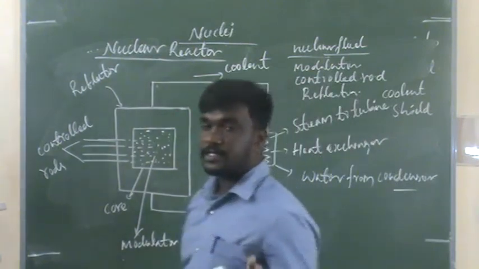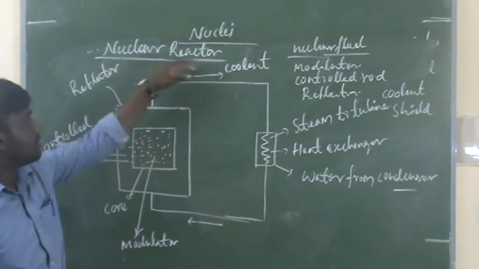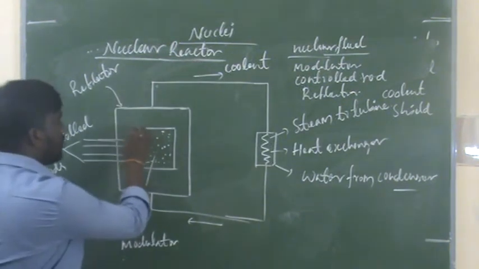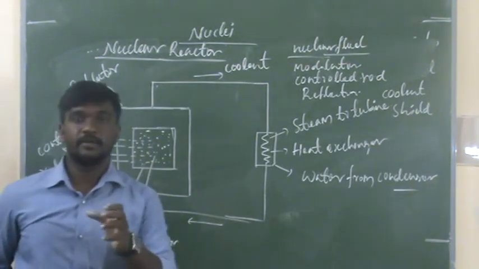So what is the nuclear fuel? Here this is the core. Inside the core fuel rods are there.